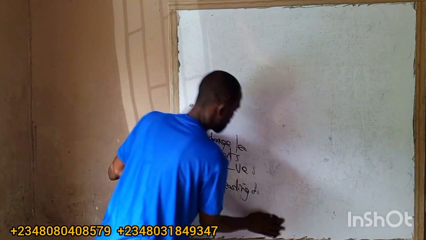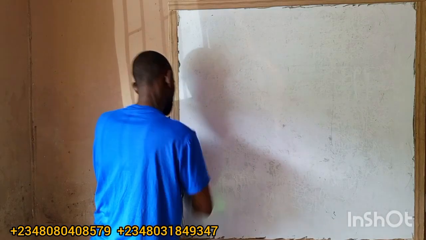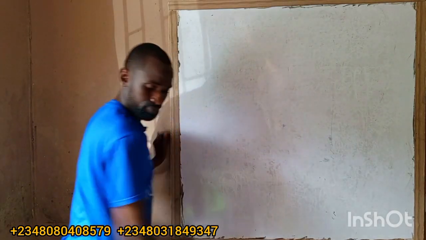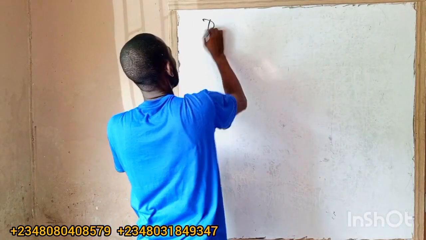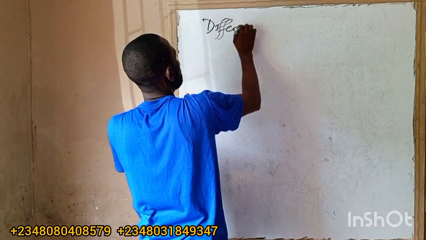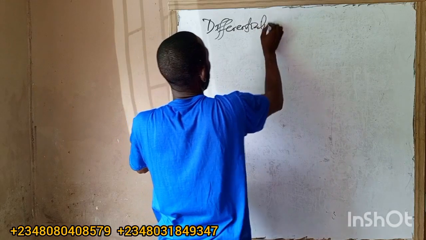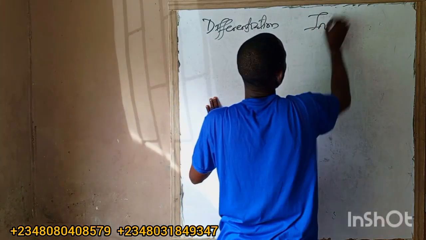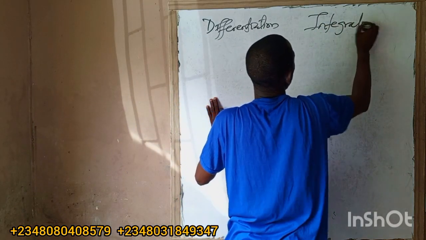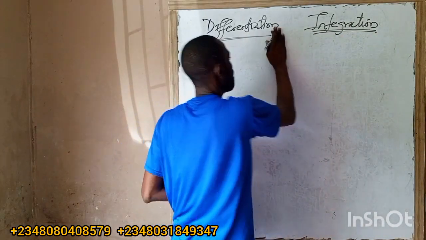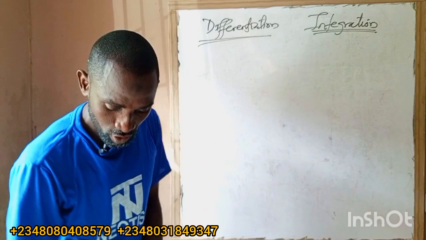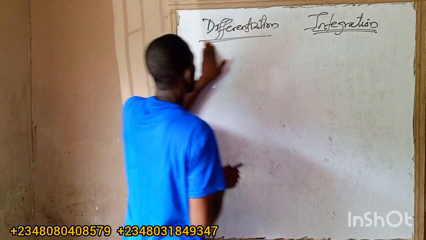You can just pause the video and see the way I solve this question. Under differentiation and integration, you have to note this. We have differentiation, and this is integration. Integration is the opposite of differentiation. For differentiation, what's the general rule?